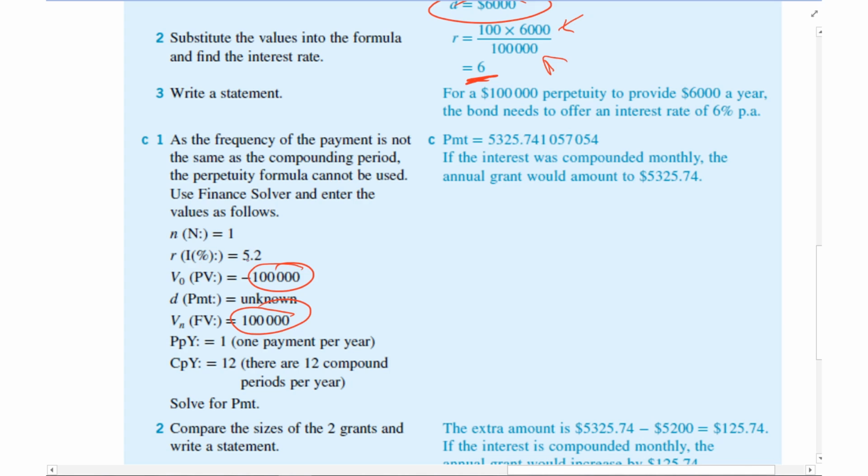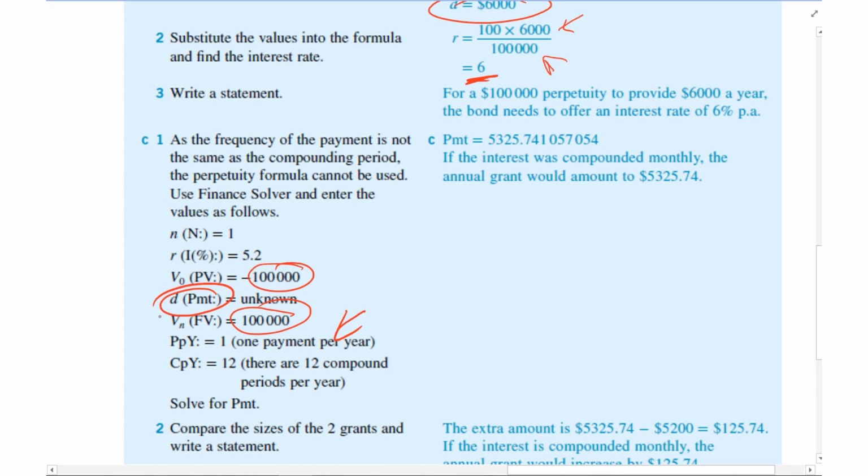The interest rate is 5.2 because we've got that from our question. The PPY, as I said, it's one payment per year. The CPY, the compounding periods per year, is 12. I write 1 and 12. Normally, if you go 12, 12, it doesn't matter for reducing balance loans and stuff like that. This one, it's vitally important you don't do that. Put that in your calculator.